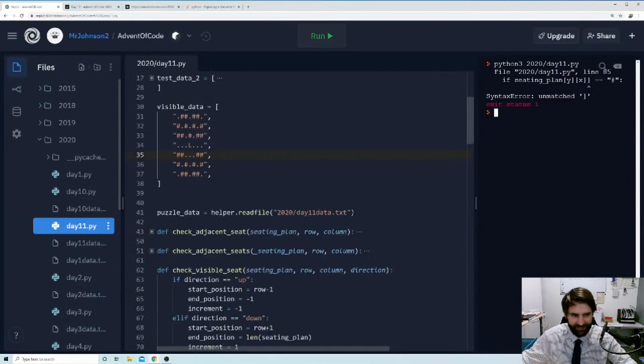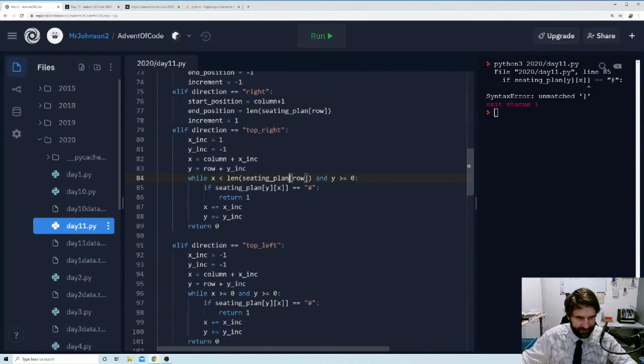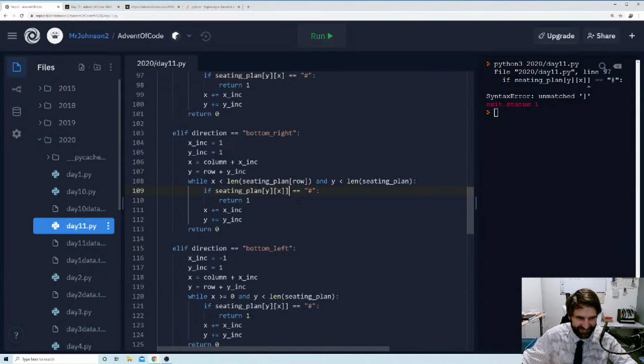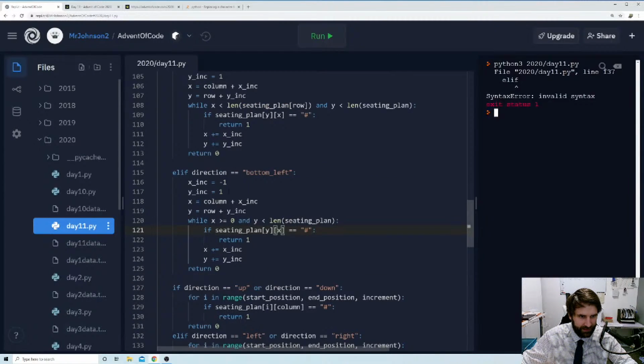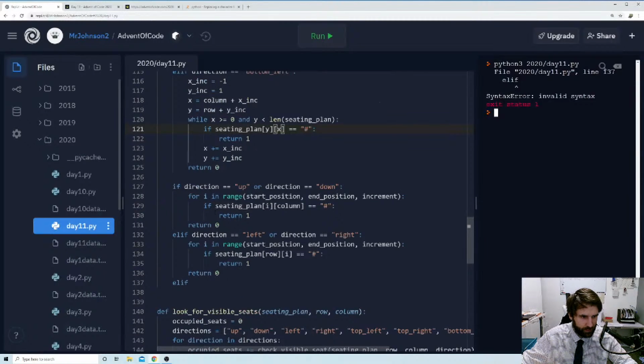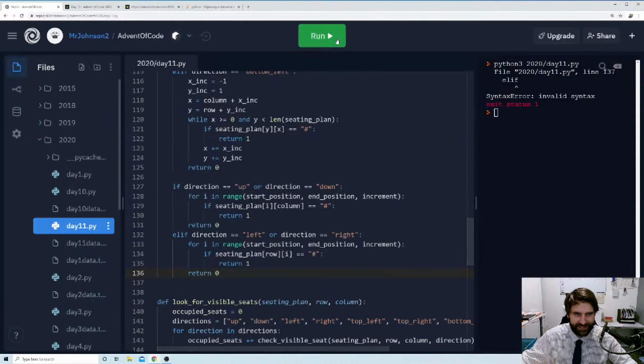And I've forgotten to get rid of that bracket when I undid earlier. So let's run that. And I've copied that, so of course that bracket's in every line down here. Let's get rid of that. And let's get rid of this. Okay, fantastic. So let's run this. And elif is missing a colon, maybe? Line 137. Oh, okay. I don't need this elif. I started writing something and then got sidetracked.